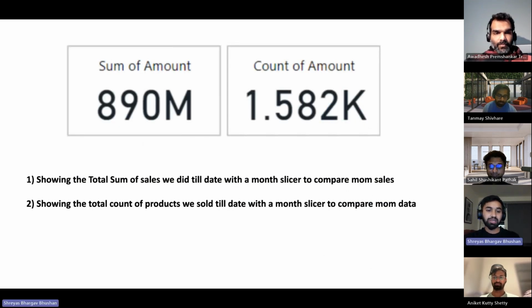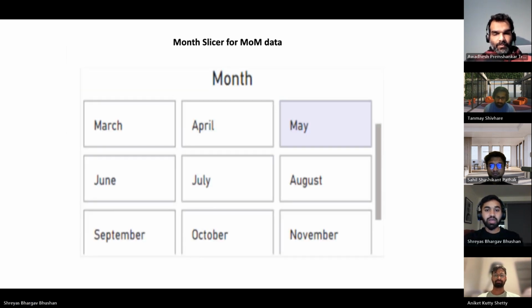In the specified period, the total sum of sales that we have done is around 890 million. That's a pretty good number. And the count of sales that we have done is around 1.582K. That's a great number too. And we have added a month slicer for month-on-month data so that we can analyze how sales performed across each month.